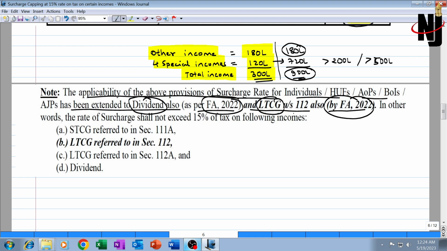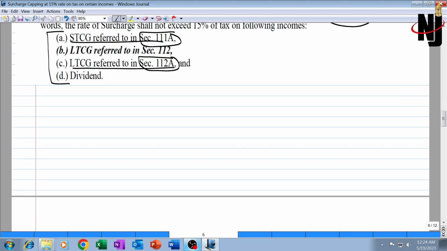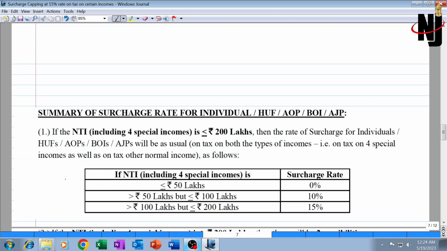LTCG was included in the list at a later stage. So up to AY 22-23, only 2 incomes were subjected to this capping: special short-term capital gain and special long-term capital gain. However, this point is not relevant. You have to understand the current position is that tax on all the 4 incomes will be subjected to surcharge at maximum 15%.